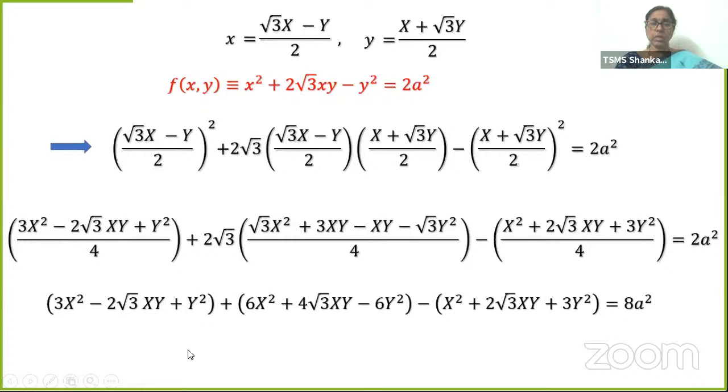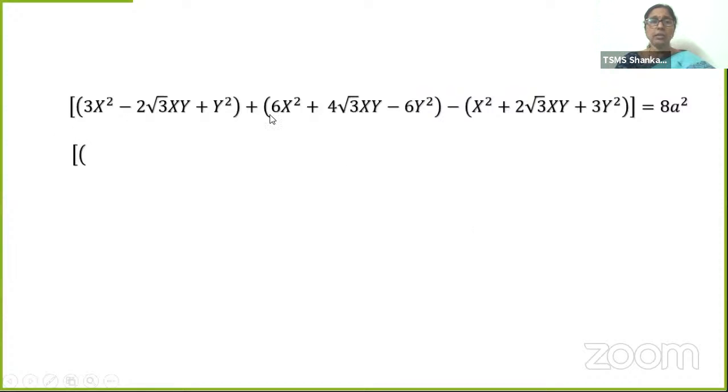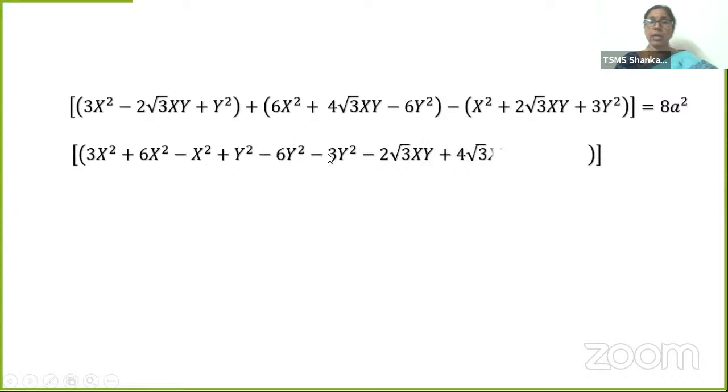Now you have x square term here, x square term here, x square term here. Then xy term here, xy term here, xy term here. y square term here, y square term here, y square term here. Let's see. I've written the equation again here, and then I'm going to simplify that. 3x square plus 6x square minus x square, y square minus 6y square plus 3y square.